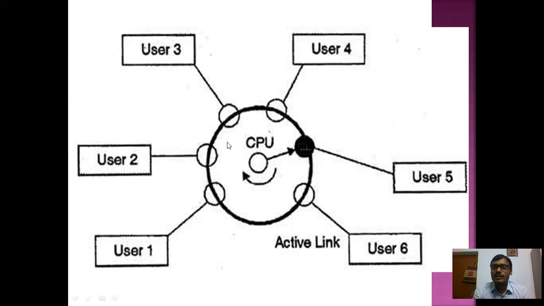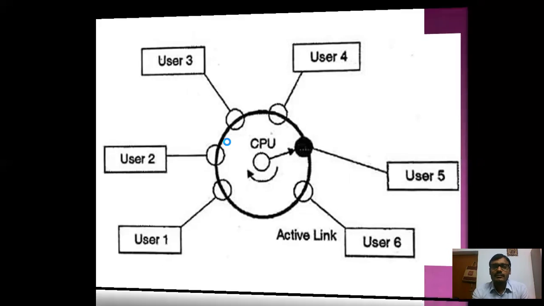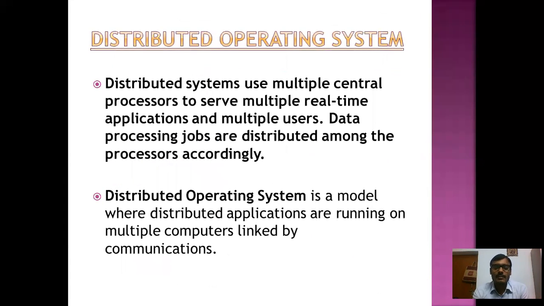It looks like that, but actually what the CPU is doing is giving a fraction of a second to each user, and this process is very fast. It looks like all the work is being done simultaneously. So this is the time sharing operating system.